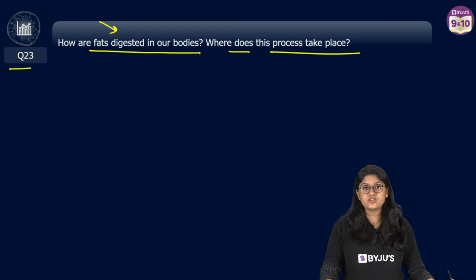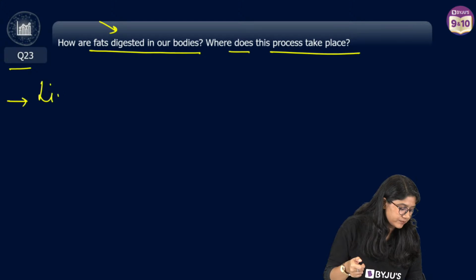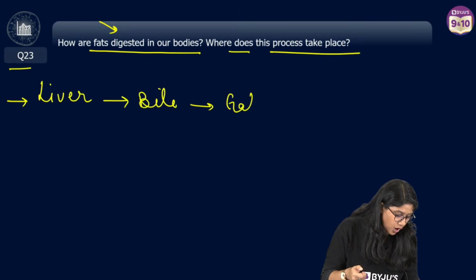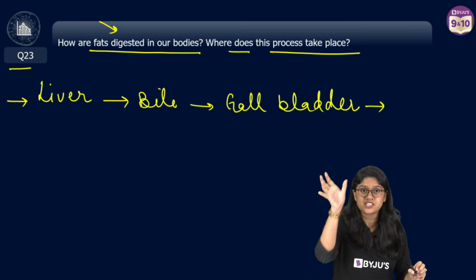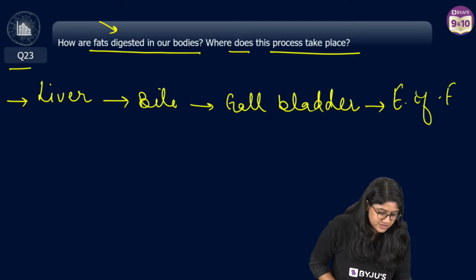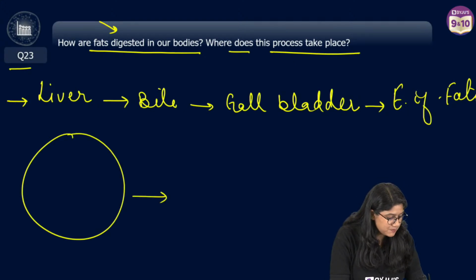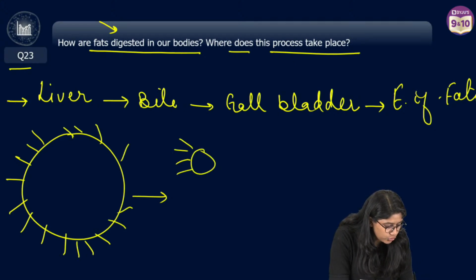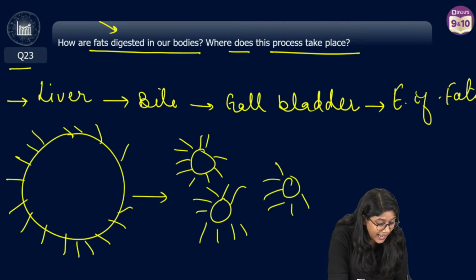Fat digestion happens not in just one part of the body but in different parts. First, we have the liver. The liver produces bile. Bile goes to the gallbladder. The gallbladder stores it and then releases it at the beginning of the small intestine. And we saw the emulsification of fats. Bigger fat molecules, right? What happens? Bile acts upon them and makes them into tiny fat molecules, so that now the enzymes can act on them.